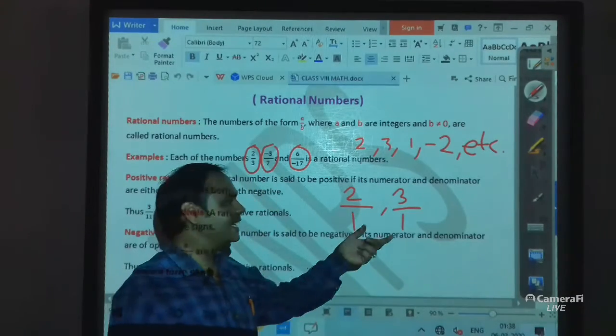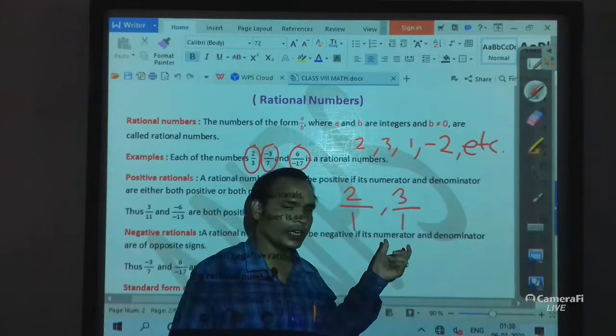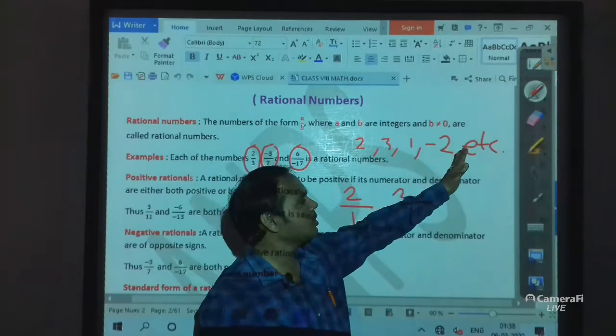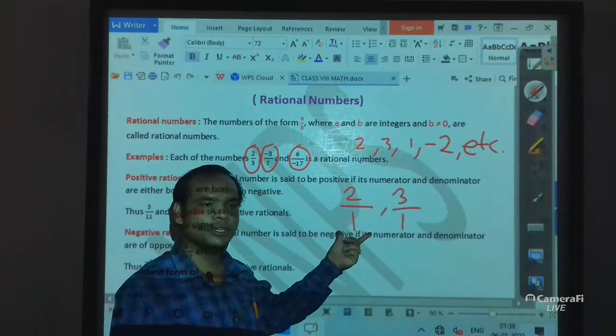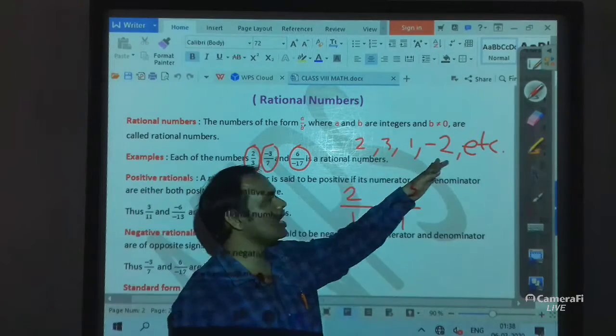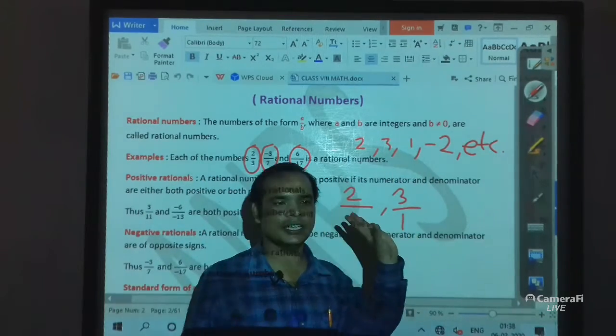For any such number we can take the denominator as 1. So these are all of the form a by b. That's why 2, 3, 1, -2 are all rational numbers.